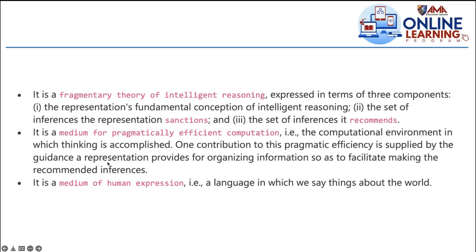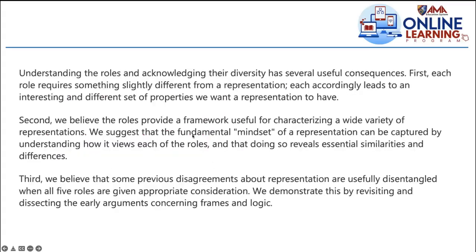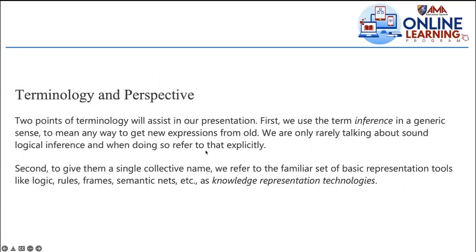We'll just focus on the three. We're on the second now. These are why those five roles are important, and we discussed those five roles already. Now the terminology: I'm talking about the knowledge representation technologies. These are logic, rules, frames, semantic nets, etc., meaning there are more than these four. On the website, they're called knowledge representation techniques, just a different name. Logic is logical representation, rules are production rules, frames are frame representation, and then there are semantic nets, or semantic networks. They refer to the same thing.